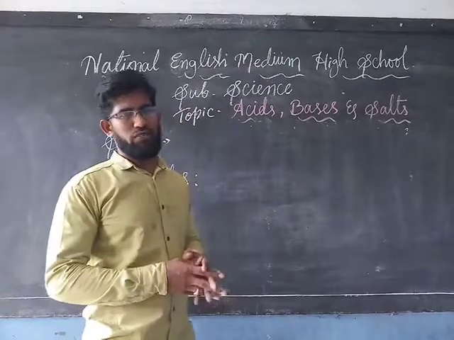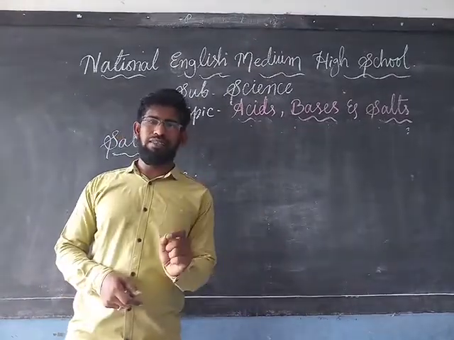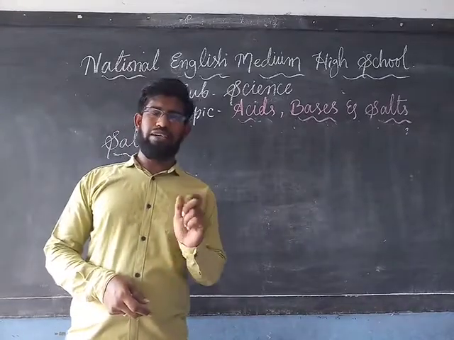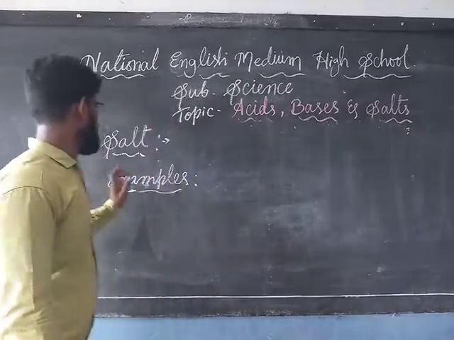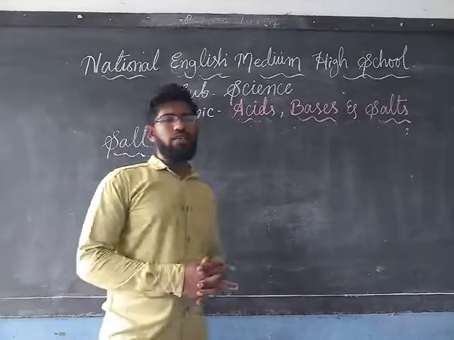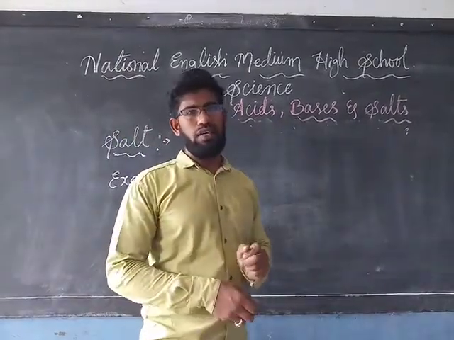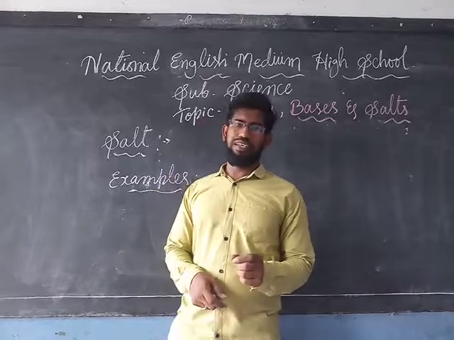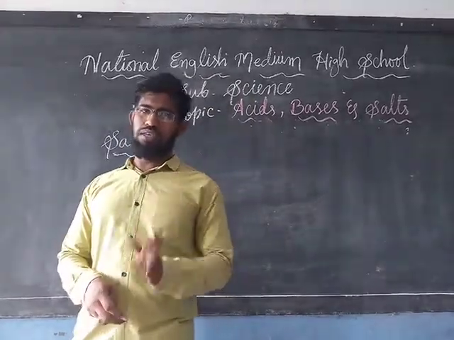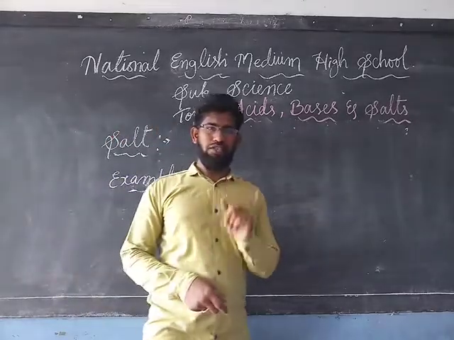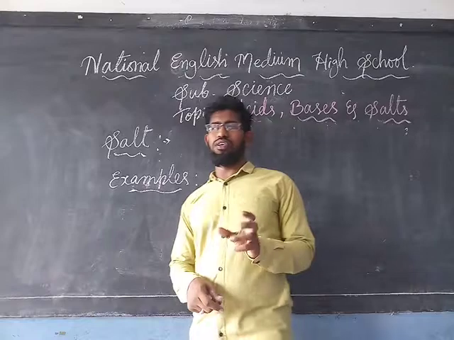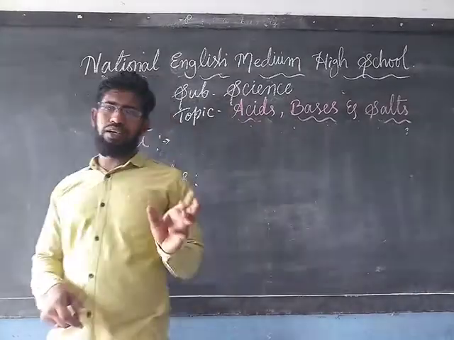Okay, after knowing that one, how do the acids and bases react with the metals, so we will know about that one, salt. What do you mean by salt? The salts are the neutral substances which are formed after the reaction between acid and bases. This reaction is also known as neutralization reaction. In this type of neutralization reaction, the end products or the byproducts are salt and water.